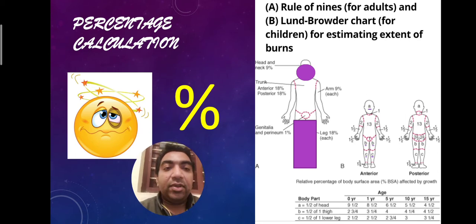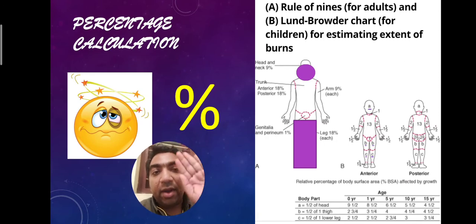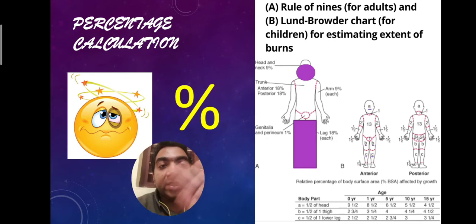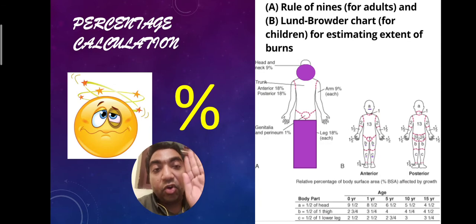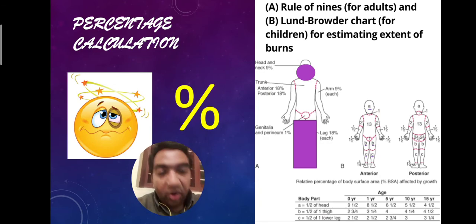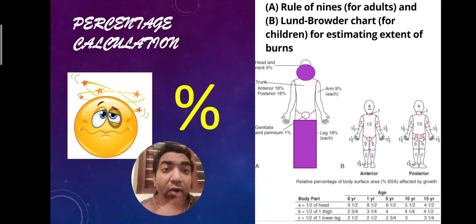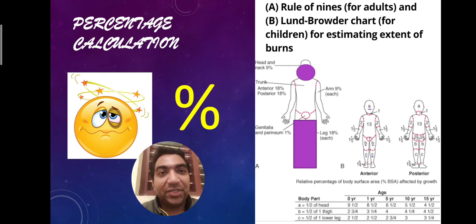Depending upon the Lund-Browder chart, you calculate the percentage of burns. In an adult, the palm of the man is around 1%. In a child, the palm is around 2.5%. So for any area not covered by the Lund-Browder chart, you calculate with the palm of the child, which is around 2.5%. Don't try to completely assess the percentage by the palm itself. Always use the Lund-Browder chart for assessment of burns.